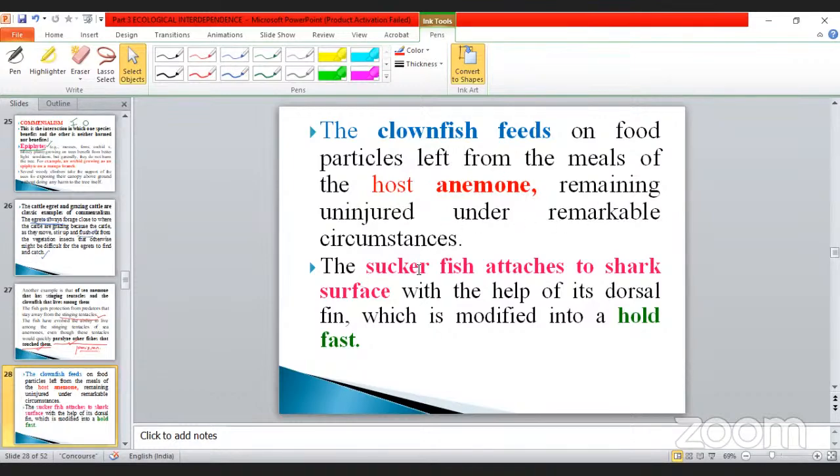And then the sucker fish attaches to the shark's surface with the help of its dorsal fins, which are modified into a holdfast. What is that meaning? Here what they are telling, take an example of the big fish. That is called, which one, shark. Take an example, shark.